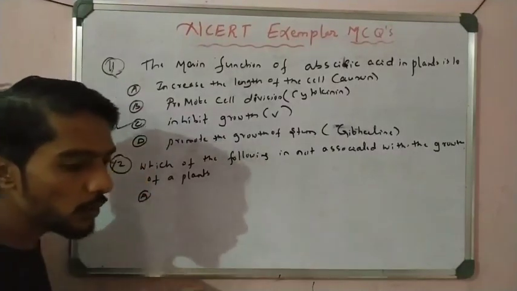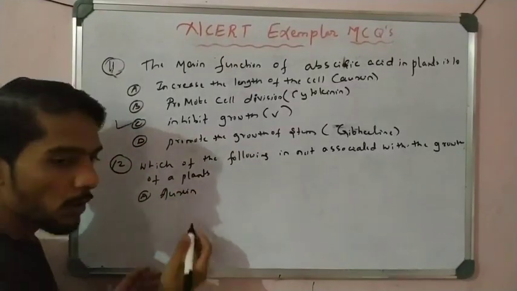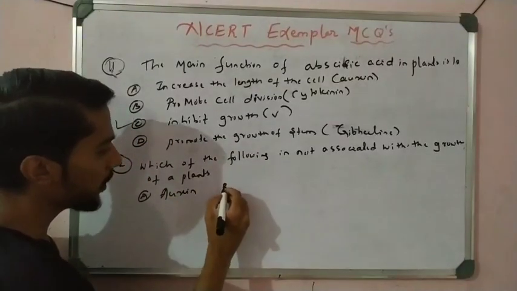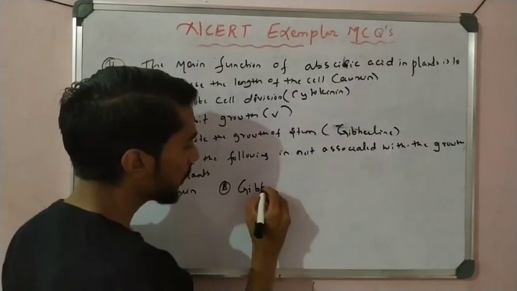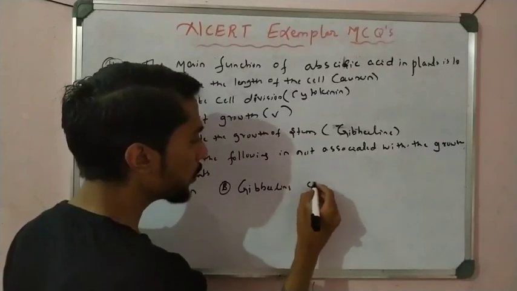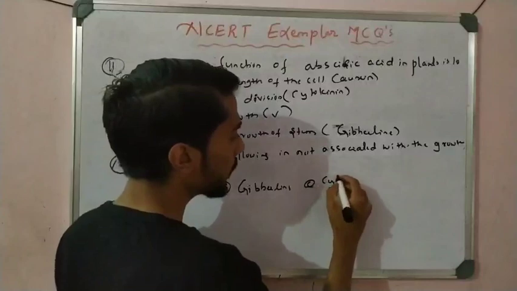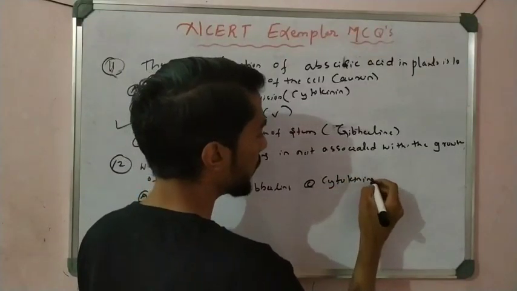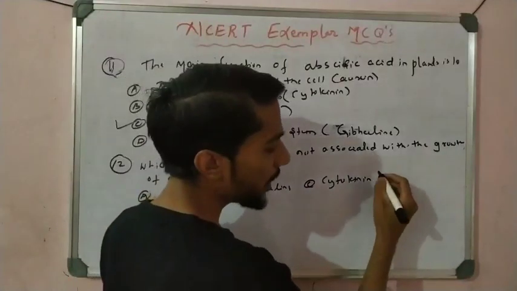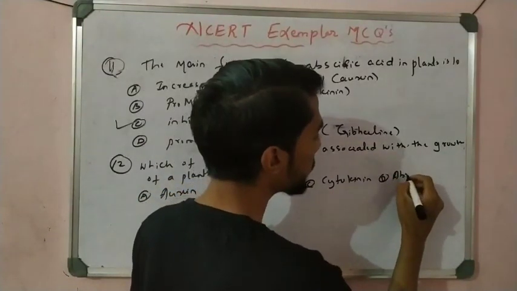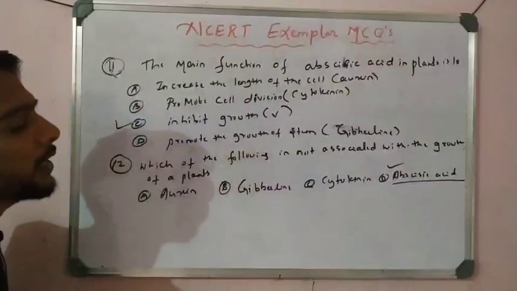Auxin is a growth hormone, so it is not correct. Gibberellin is also a growth hormone, a phytohormone. Cytokinin is a growth hormone in which cell division takes place. And option D is abscisic acid.